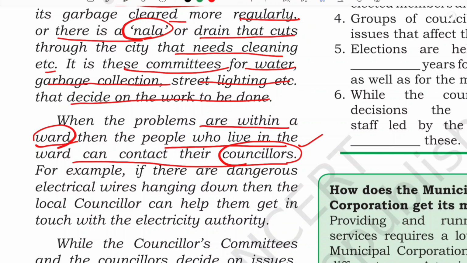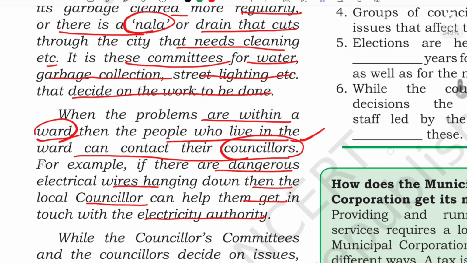For example, if there are dangerous electrical wires hanging down, then the local councillor can help them get in touch with the electricity authority. It will be the work of this councillor to contact the electricity department authority and call them and get the hanging wire fixed.